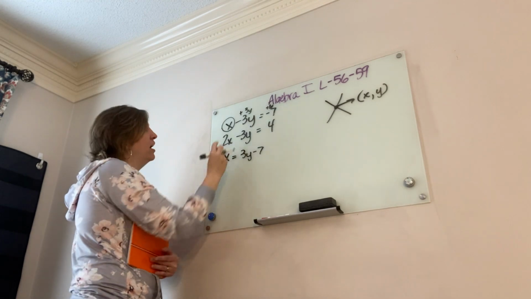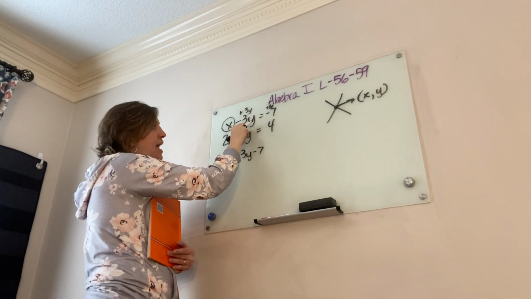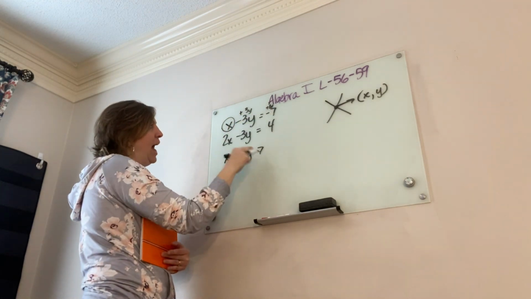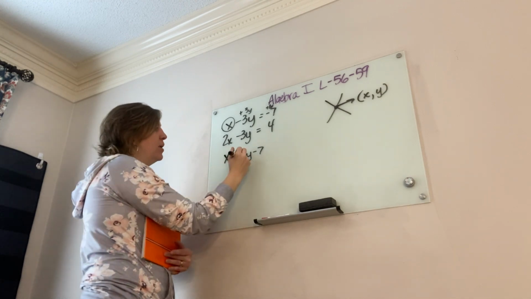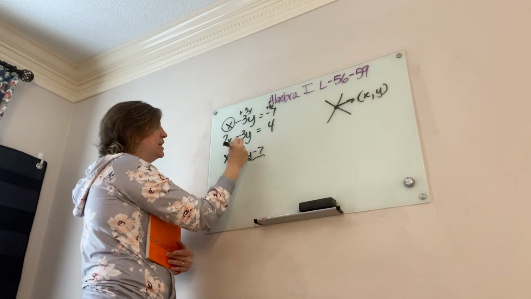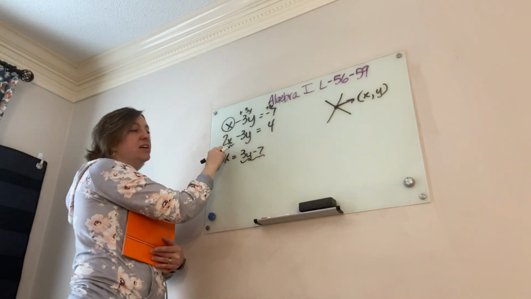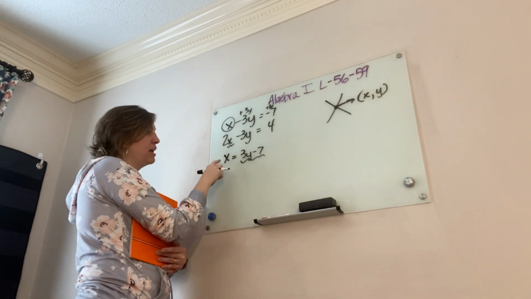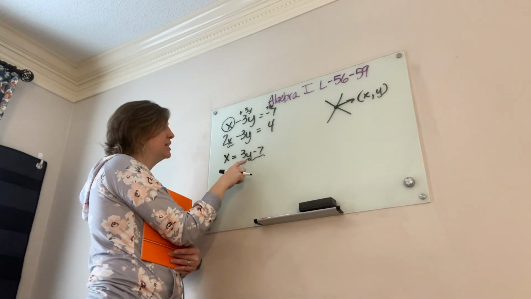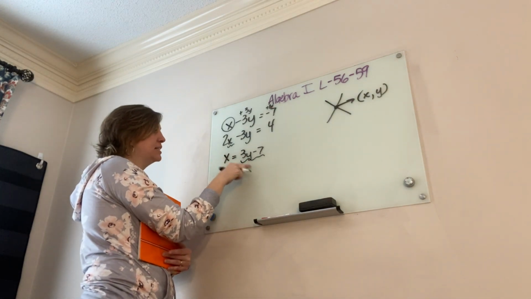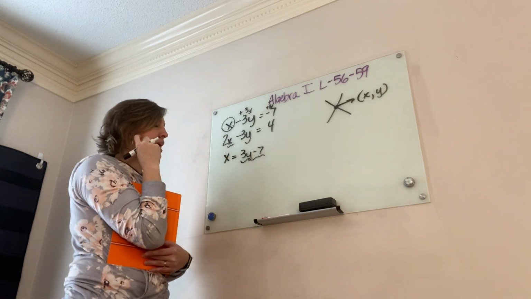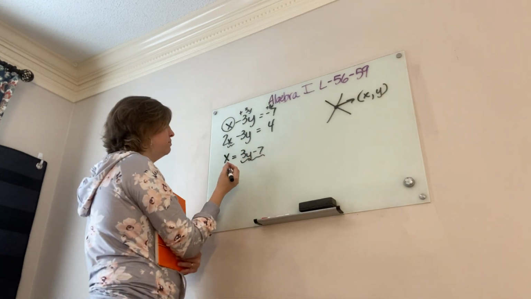Do you see what I did there? I just moved the negative 3Y to the other side by adding 3Y. So now I have isolated X. So if X equals this, let's substitute it in the next equation, right? It'd be like if I'm out, you guys would get a substitute teacher. So the substitute teacher's value is the same as mine. She's replacing me for that time period.